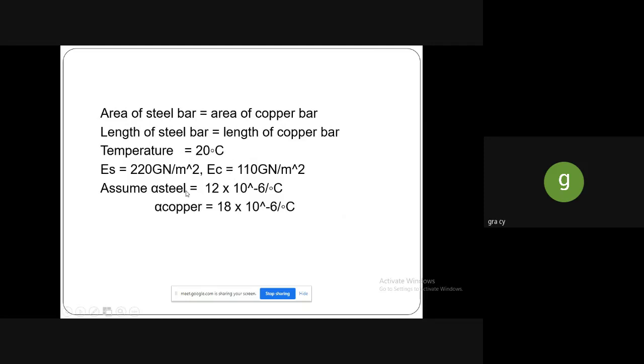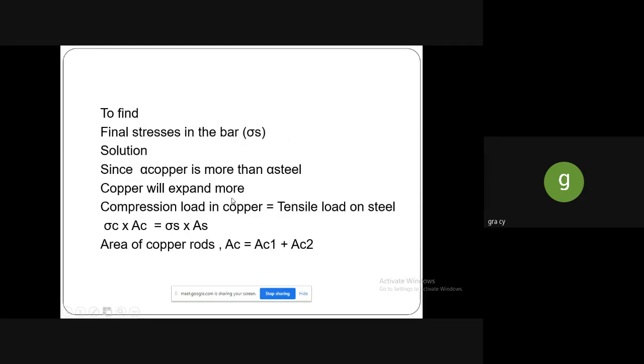Normally we know that the coefficient of thermal expansion value for steel is 12 into 10 to the power minus 6 per degree Celsius, and for copper the value is 18 into 10 to the power minus 6 per degree Celsius. When compared to steel, the copper value is higher than the steel. So these are the assumptions. When compared to the steel, the copper will expand more, since the copper value is more than the steel.